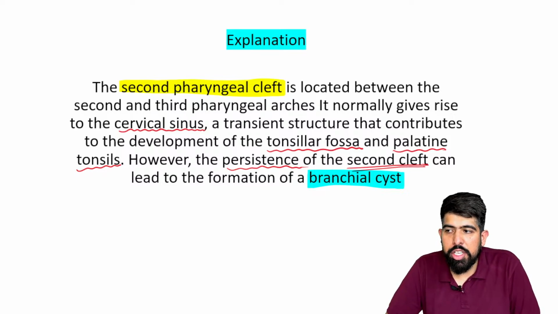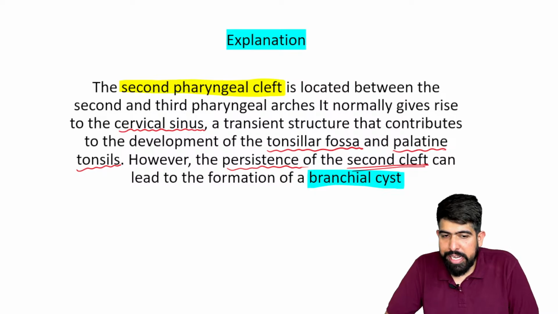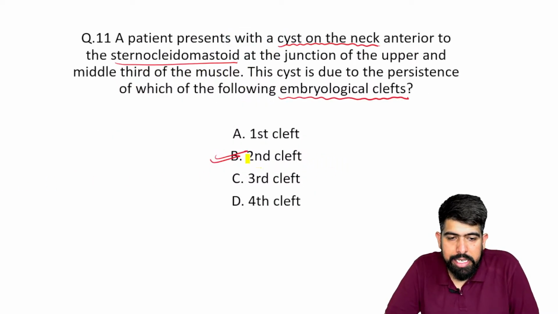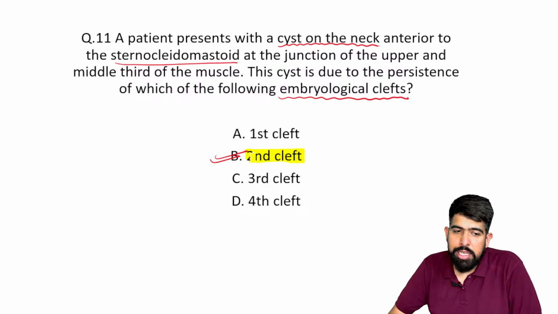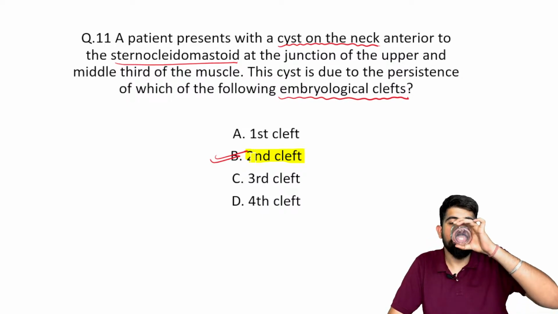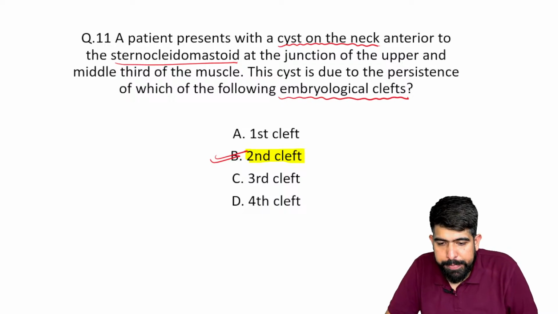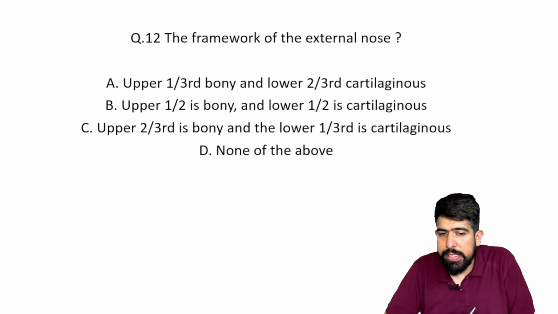Right? So this is your topic of branchial cyst, with the remnant of the second cleft. This is due to the persistence of your second cleft. Very good. Should we move forward?